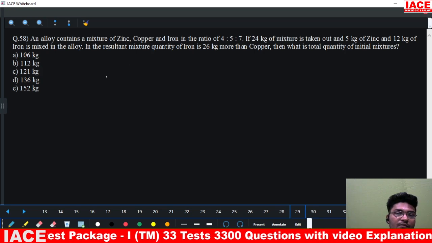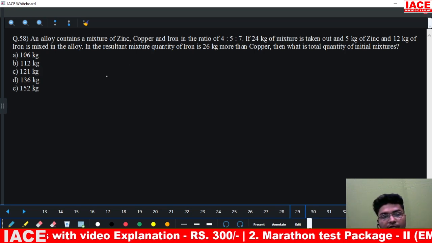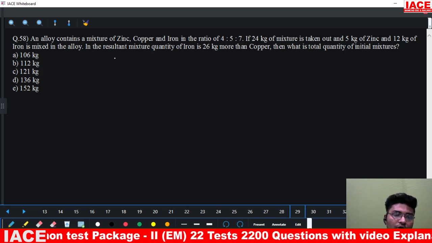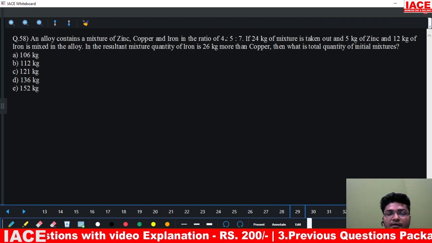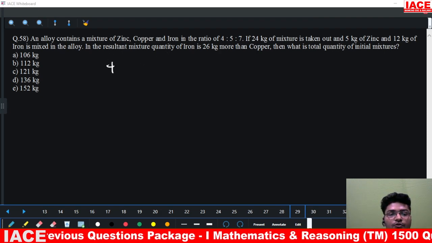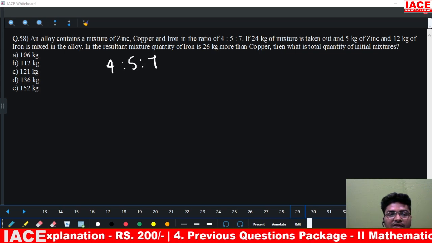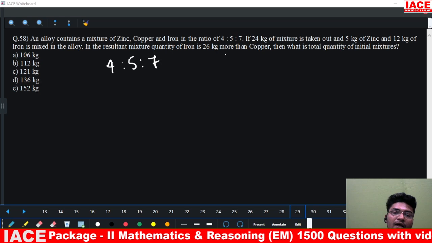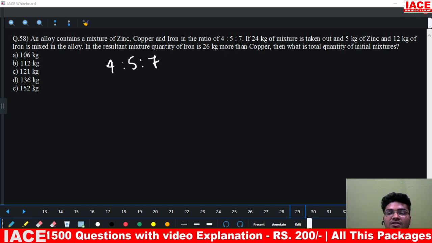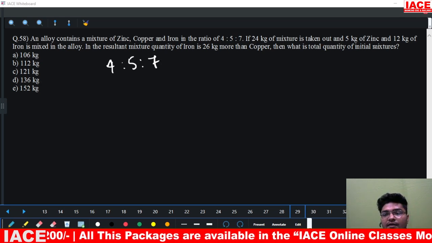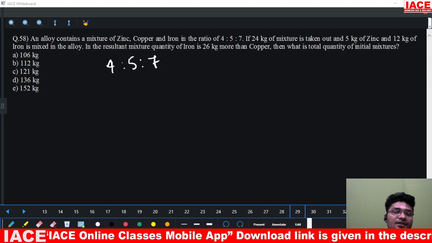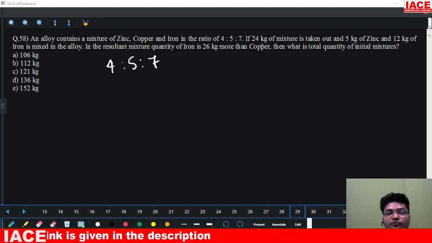Now coming to question number 58. An alloy contains zinc, copper, and iron in the ratio 4 is to 5 is to 7. If 24 kgs of mixture is taken out and 5 kgs of zinc and 12 kgs of iron is mixed in the alloy. So 24 kgs, first we'll split this 24 kgs.